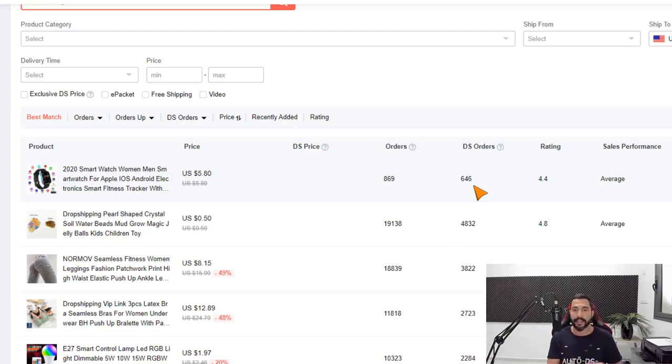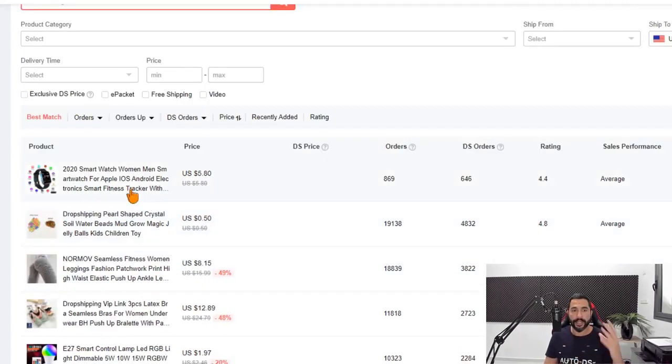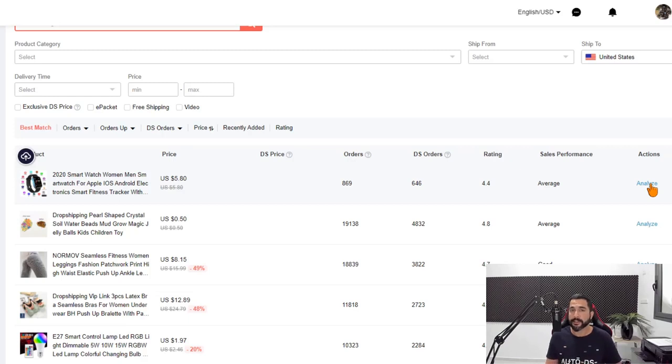They want to help us out, and they're giving us one of the biggest and best tools for us to analyze the market, all completely free at no cost. Needless to say, sellers usually pay a lot of money for analytical tools like this one. So we got the product, we got the price, we got the number of orders, you got the average product rating, the sales performance, and you can analyze the product to check out its sales history, when it started selling and how much, when it increased, when it decreased, and so forth.